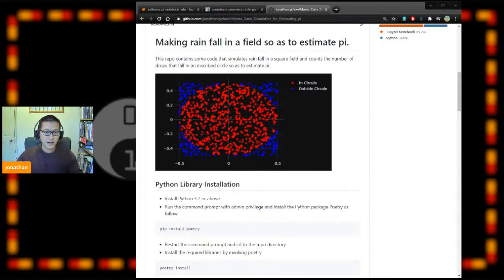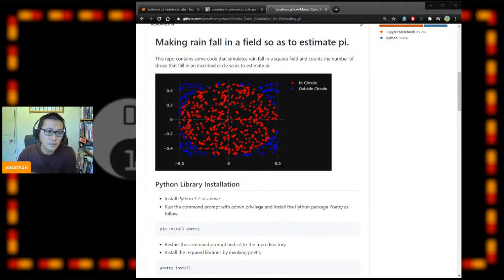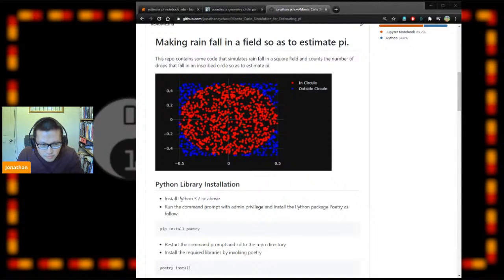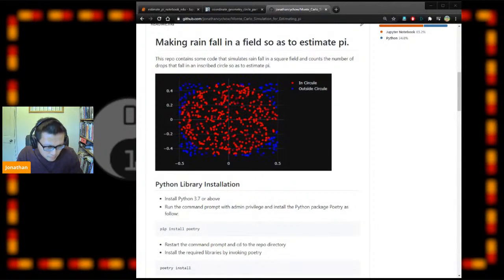So how can we do that? Today is quite a rainy day, so in the theme of rain, you can see the picture flashing in the background. Imagine right in front of you is a square field. As the rain falls on the field, you can count how many raindrops fall in that field.